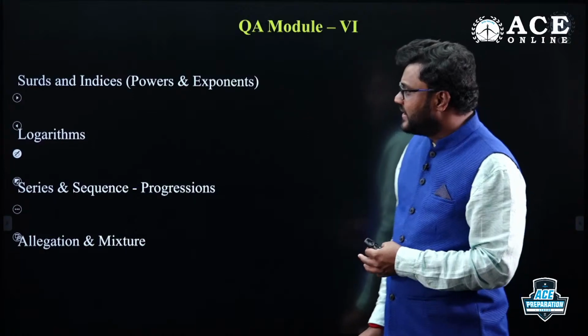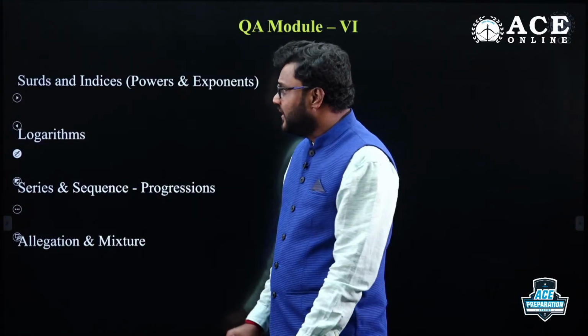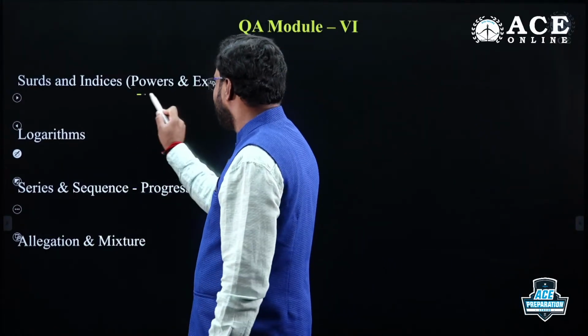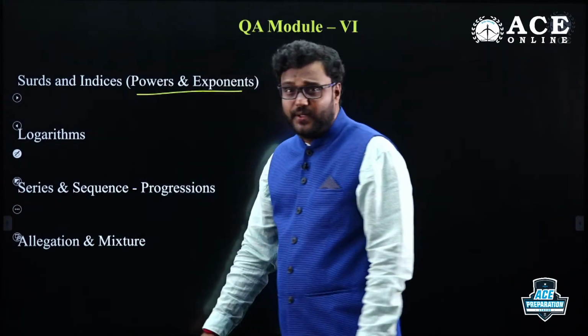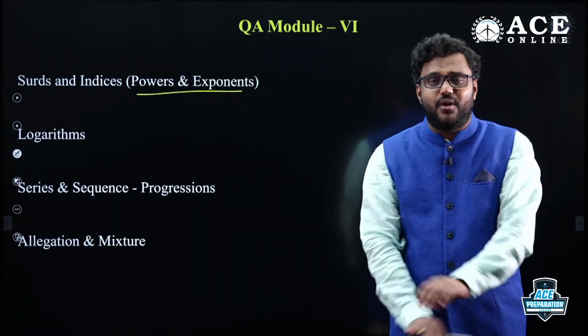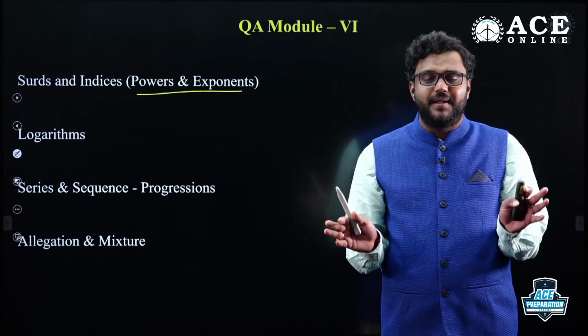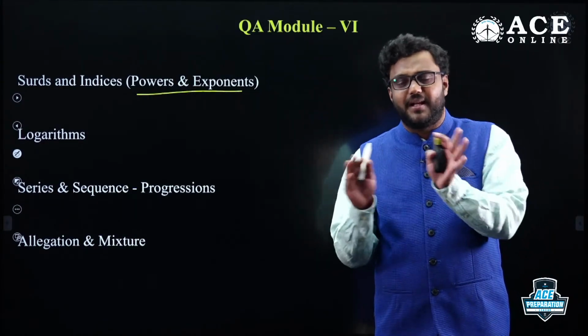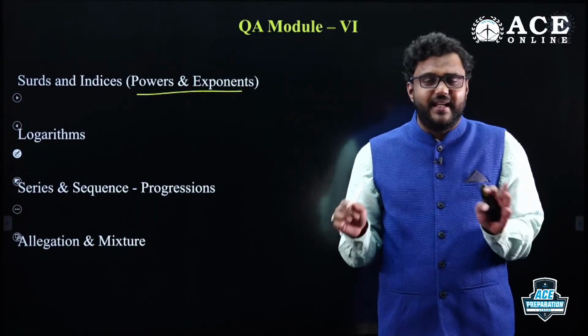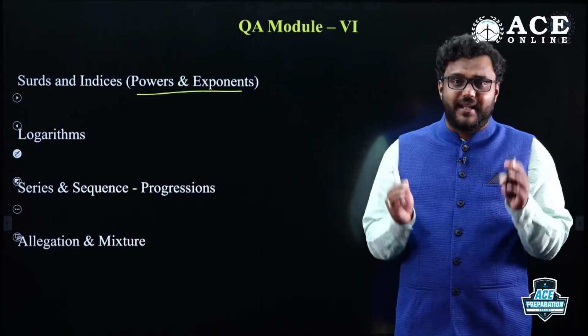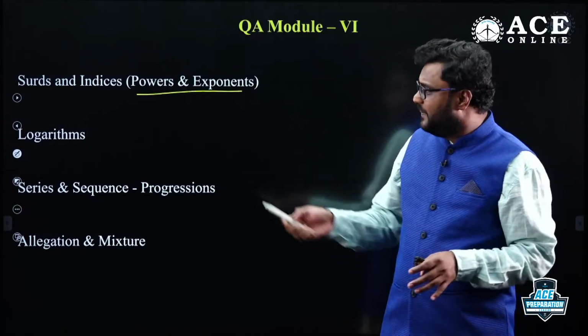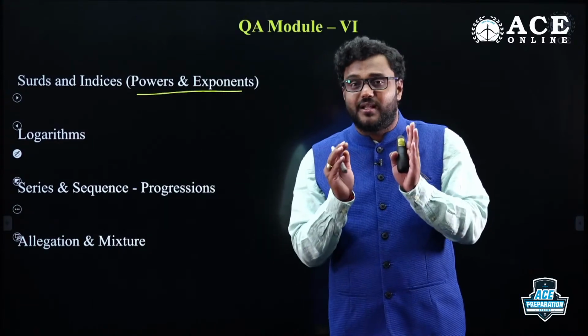Whereas module 6, if you just focus, my dear friends, in the syllabus for GATE, they mention clearly powers and exponents. For ESC, the syllabus is not elaborately given. They just mention analytical ability or numerical ability and reasoning. They didn't give any subtopics, but for GATE in 2021, they mentioned a few subtopics. That's also not the end.